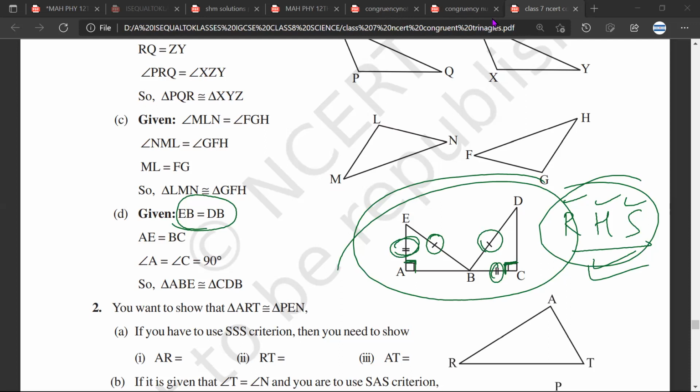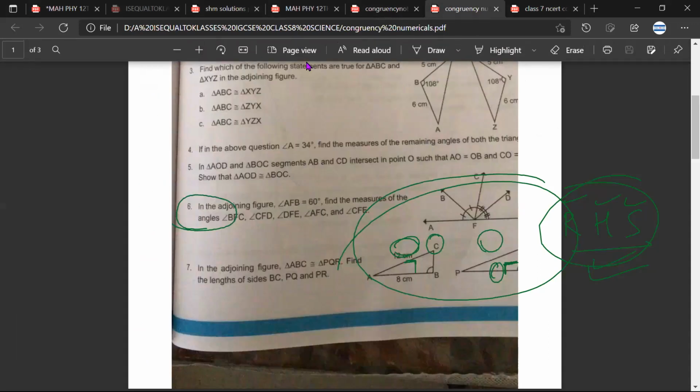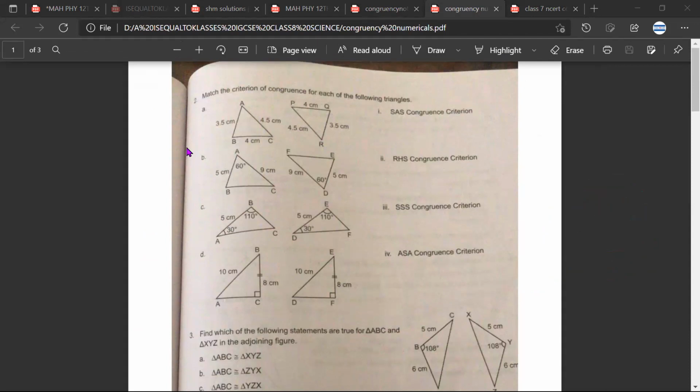So now I think you won't face any difficulty in solving the questions that we have discussed. Sarthak, any doubt? No, sir. Okay, so you can try the questions. If you face any difficulty, we will discuss them in the next lecture.